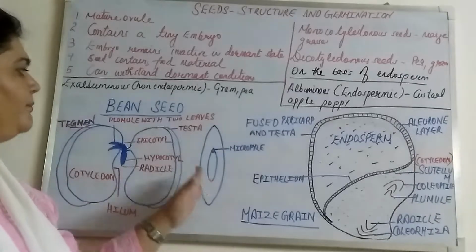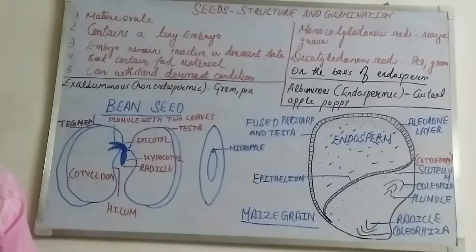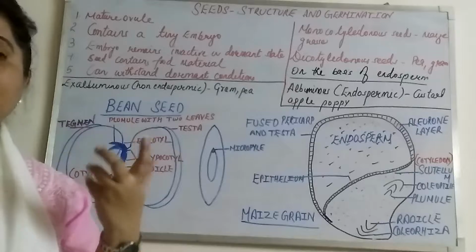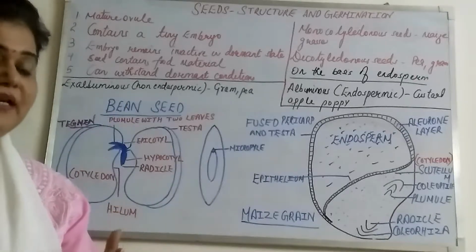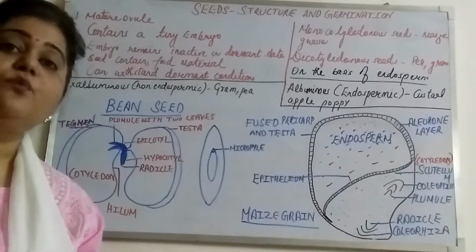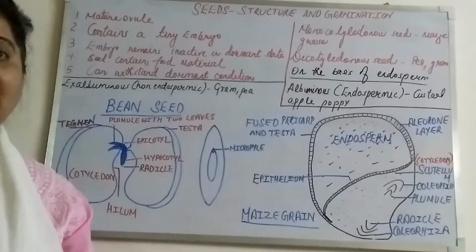Here the micropyle is also present in the seed, and what is its function? It helps in the absorption of water, and when it absorbs water, it makes the seed coat soft, so that the embryo can come out of the seed coat and germination can happen.